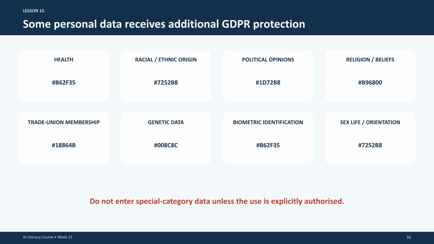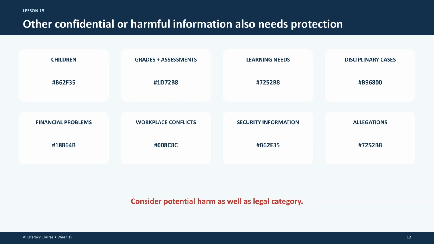Certain data, such as health information, political opinions, or ethnic origin, receives additional protection under GDPR. You should never enter such special category data unless explicitly authorized. Even outside of formal special categories, other information like grades, disciplinary records, or financial problems remains confidential. Always consider the potential for harm, not just the legal category.